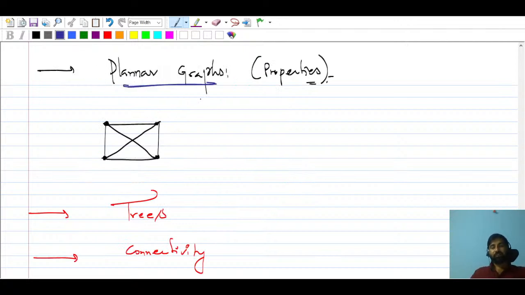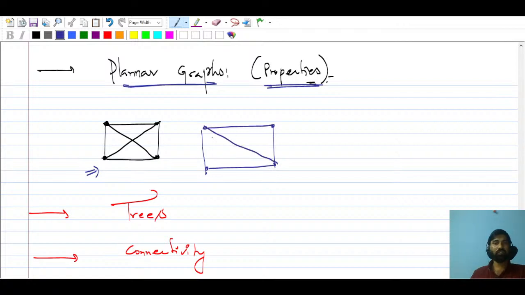And planar graphs. Properties of planar graphs are very important. Suppose this is the graph given. If you don't want to have this crossing here, you can draw this graph differently. You can see here I'm drawing this graph. Now what you can do here is take this and connect. Now it is a planar graph. You are able to draw it like this, meaning there is no crossing here.